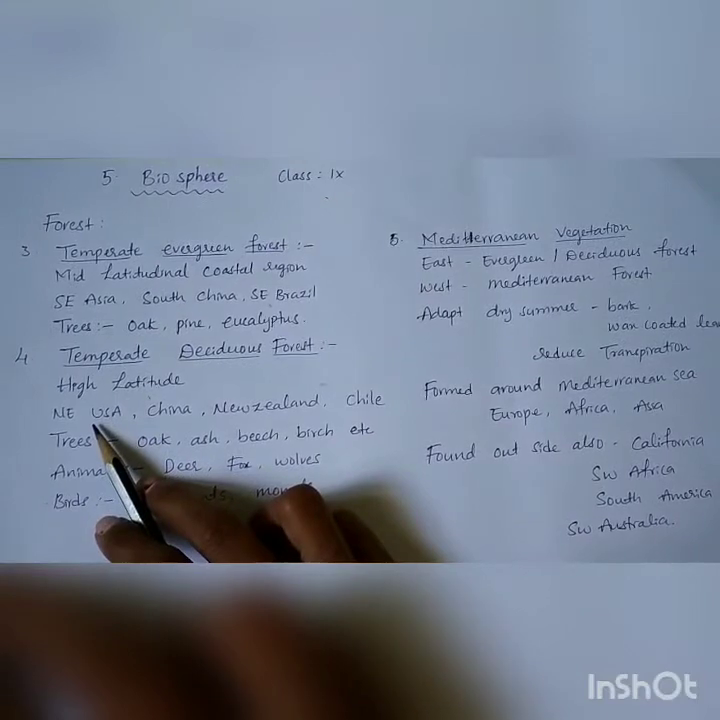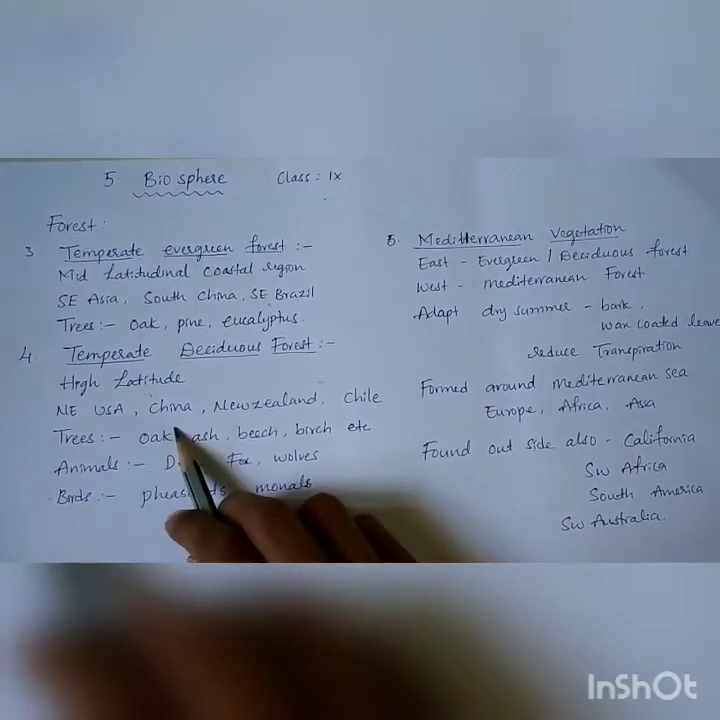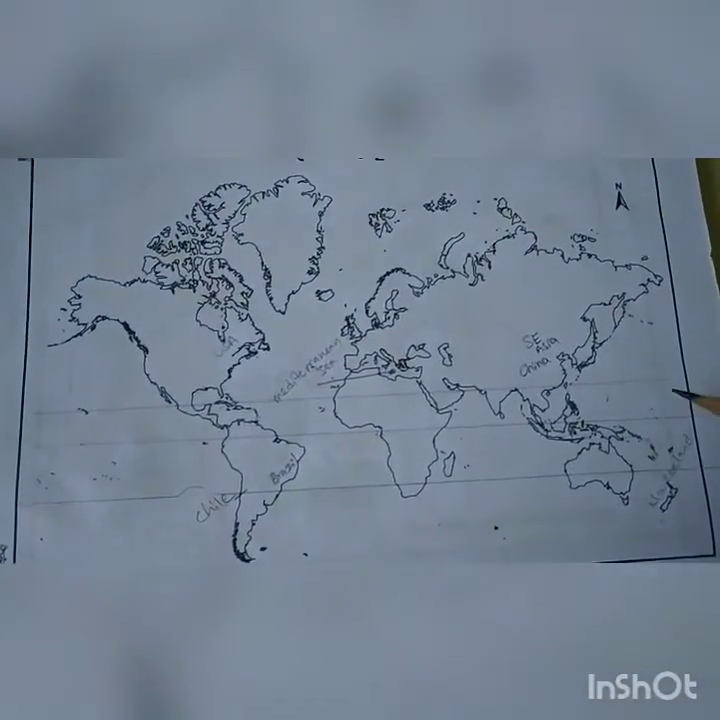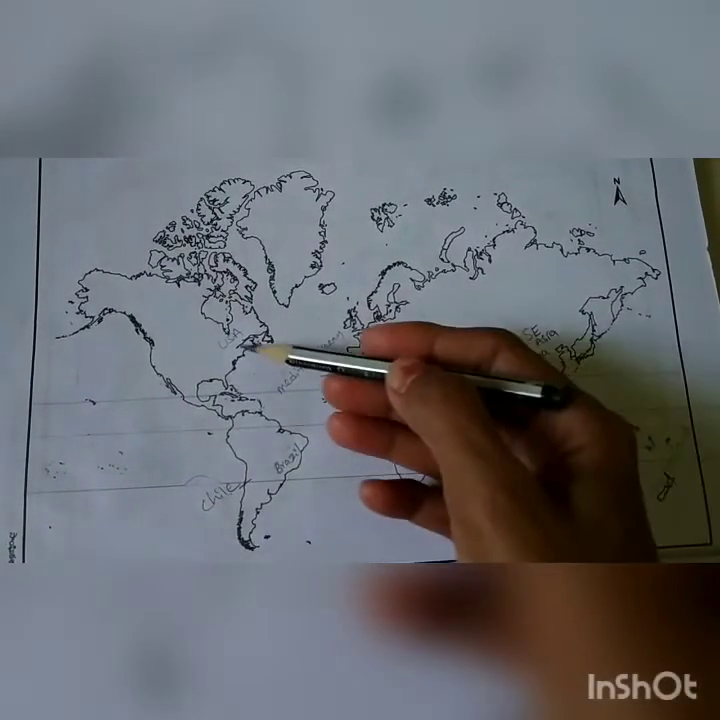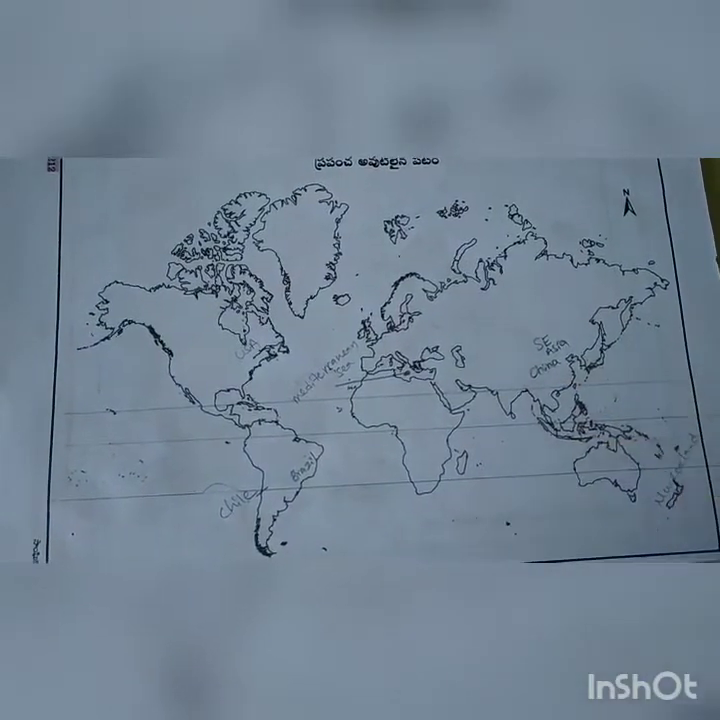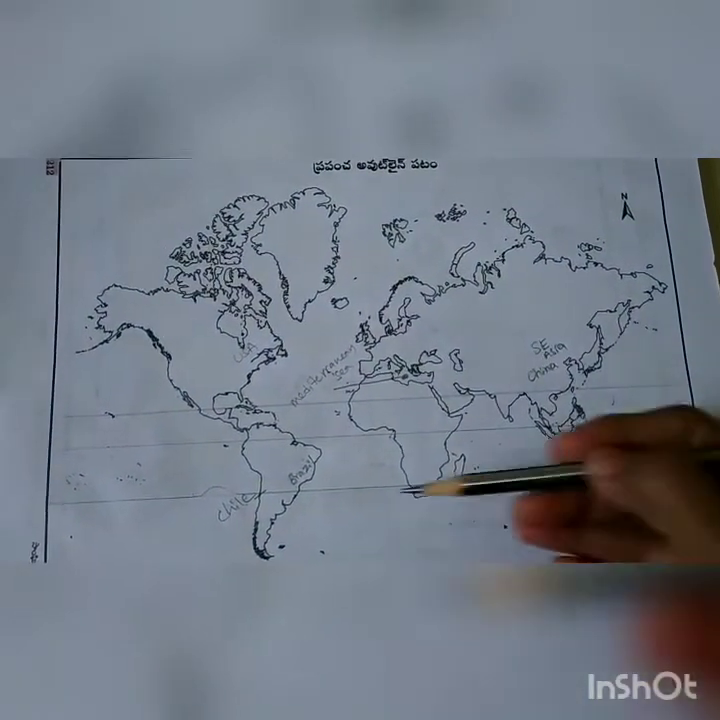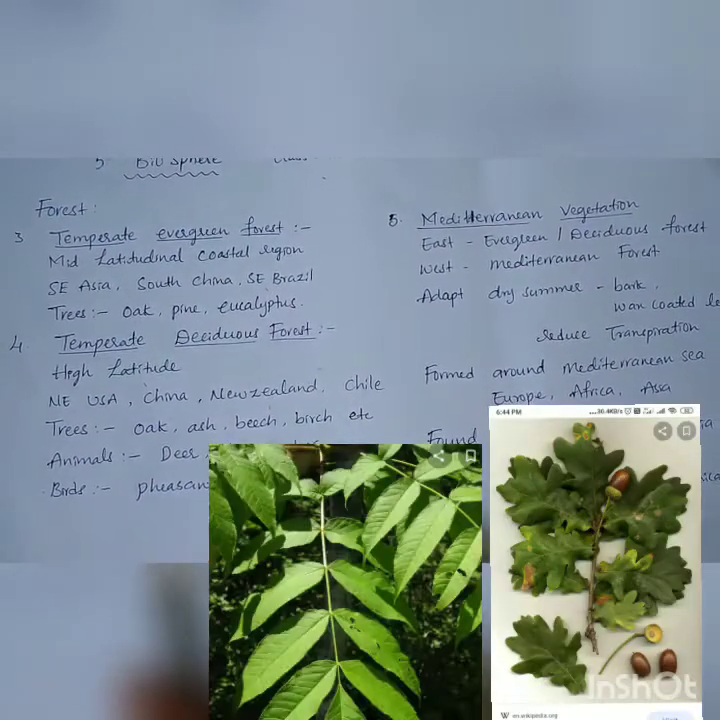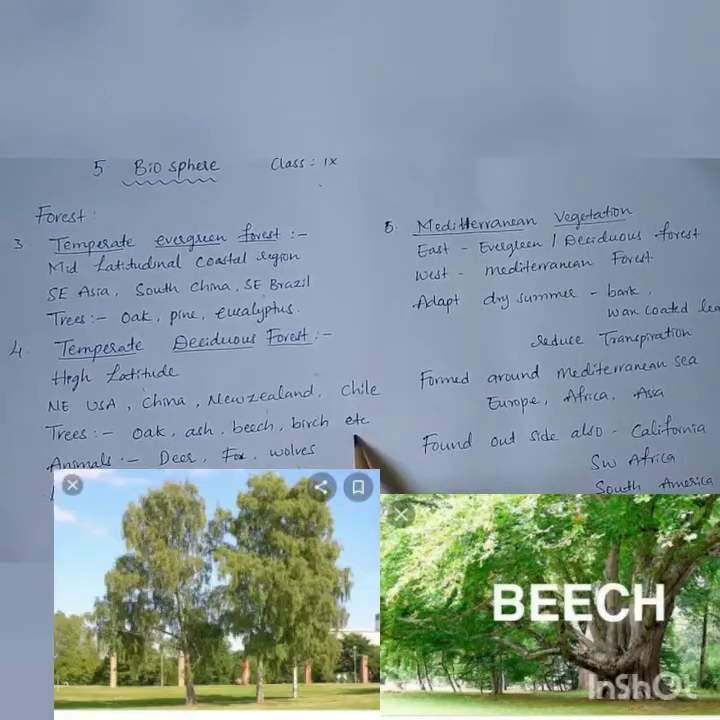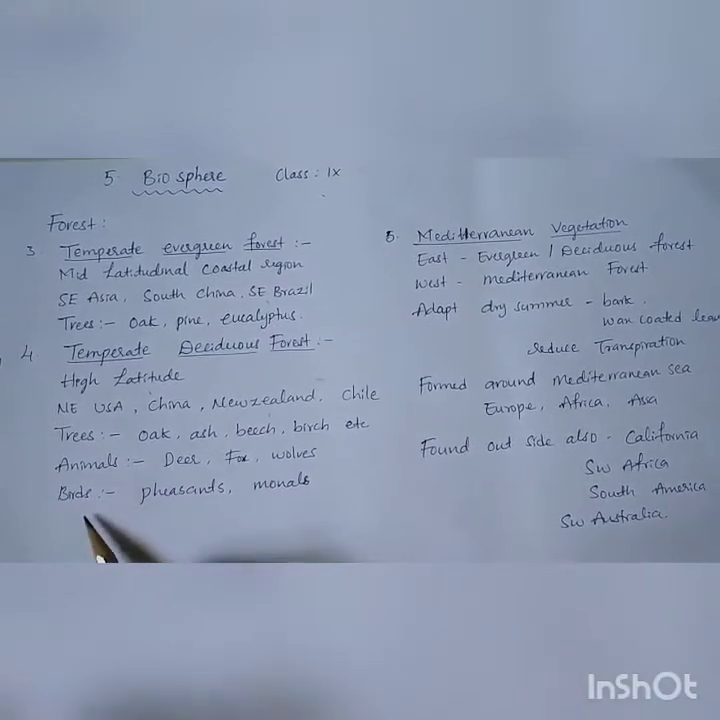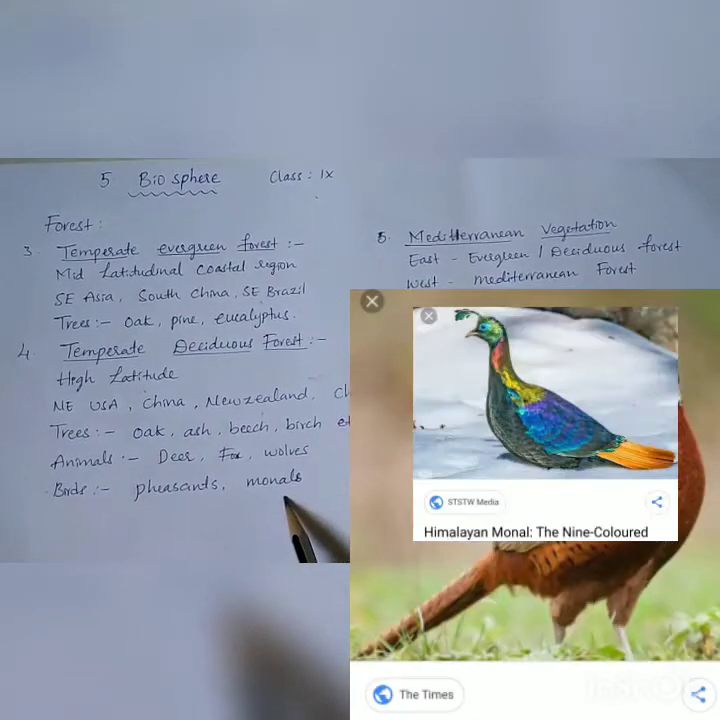The locations of the temperate deciduous forest are Northeast USA, China, New Zealand and Chile. That is Northeast USA and China, and New Zealand and Chile in South America. The trees found in this forest are oak, ash, birch, etc. The animals found in this forest are deer, fox and wolves, and also birds, pheasant and monal.